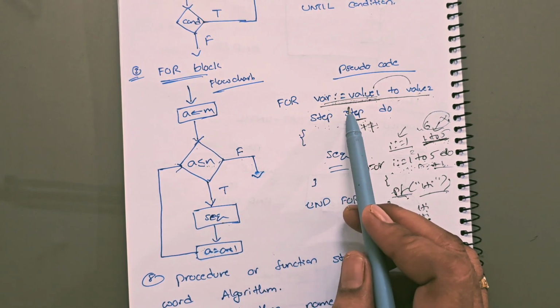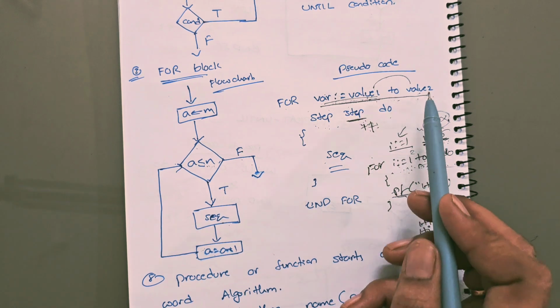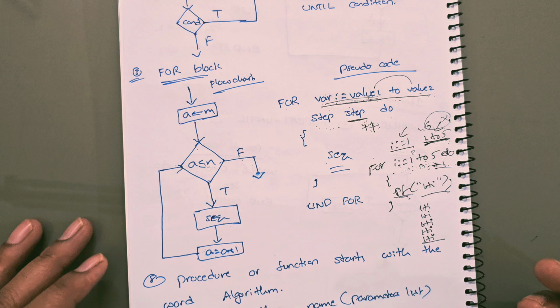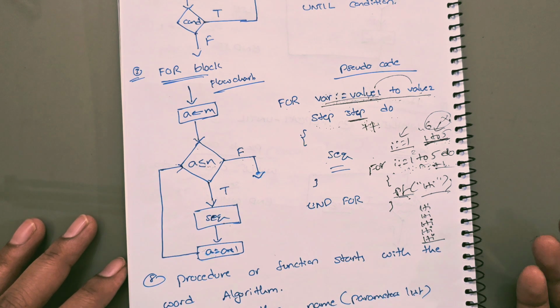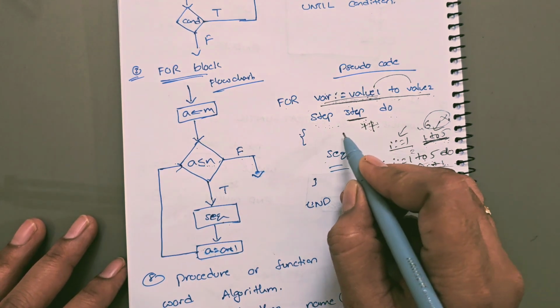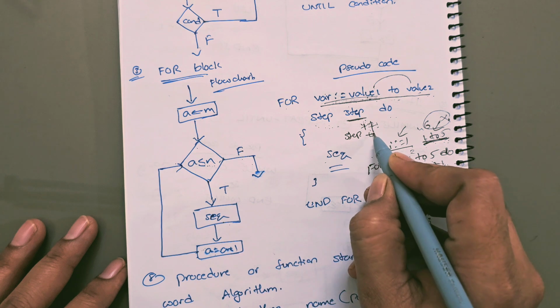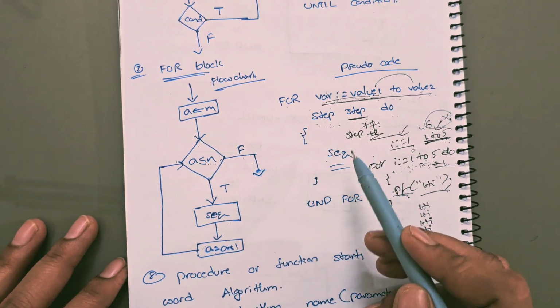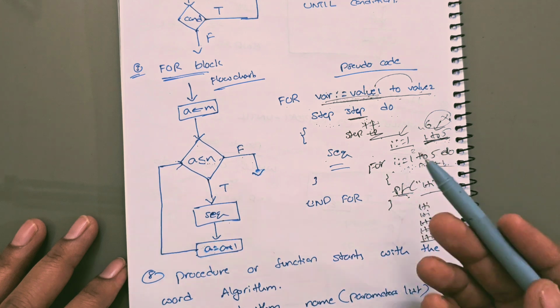For variable is equal to value 1 to value 2, step. So for example, if you want to increment the value by 2 for each and every iteration, then you can mention step plus 2. At that time the value will be incremented by 2 for each and every iteration.